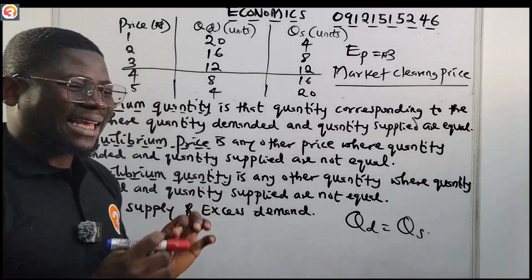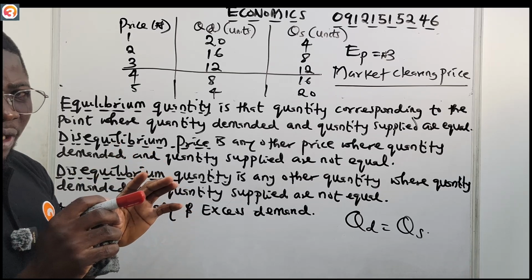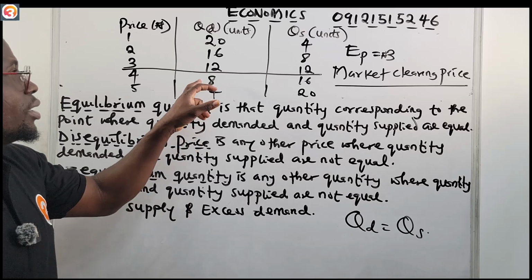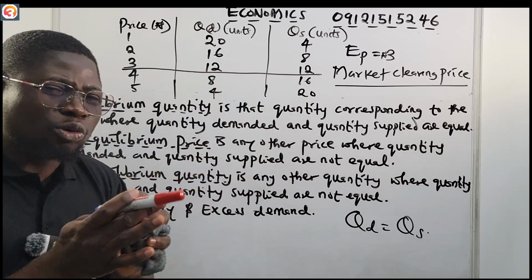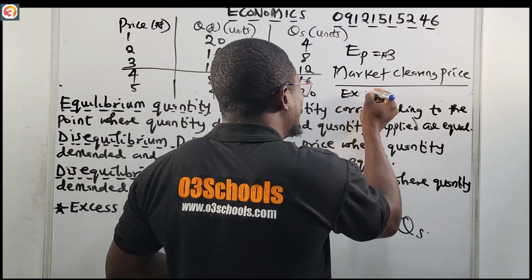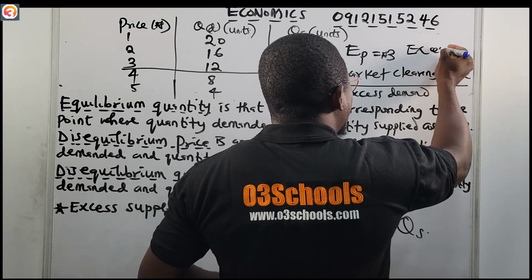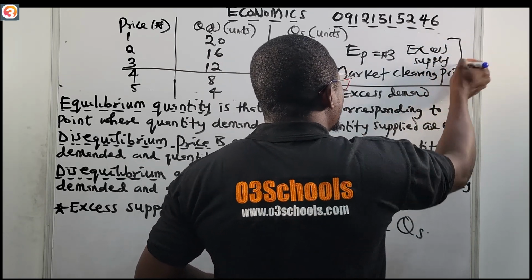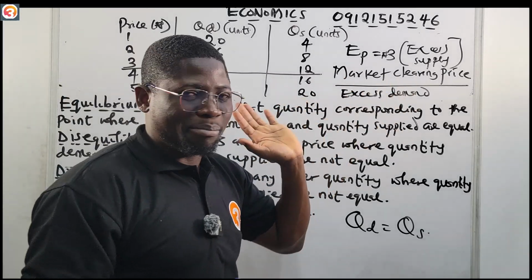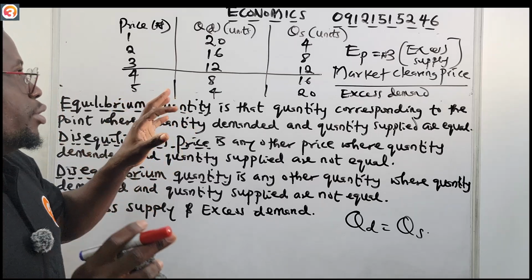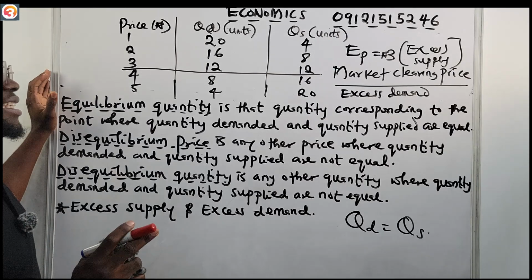And why do we call it the market clearing price? The reason is that it is the price that corresponds to the point where the quantity demanded and the quantity supplied are equal. That means it corresponds to the point where there's no excess demand, neither is there excess supply. Everything is equal, everything matches at that point. That's why we call it the market clearing price. So that is that for equilibrium price.